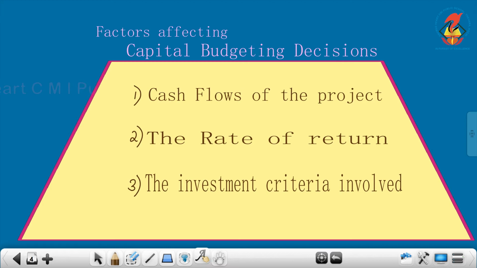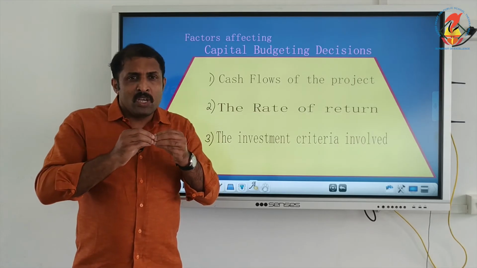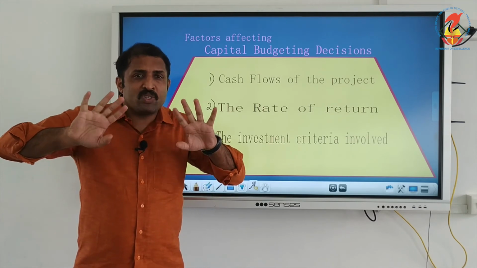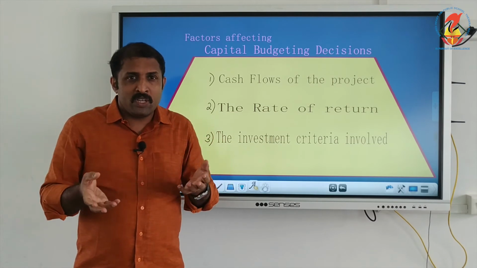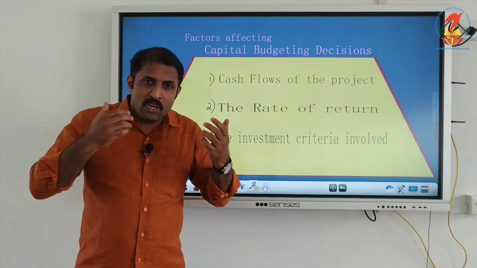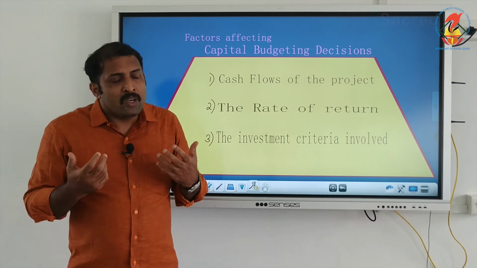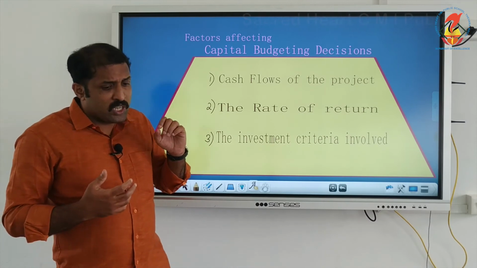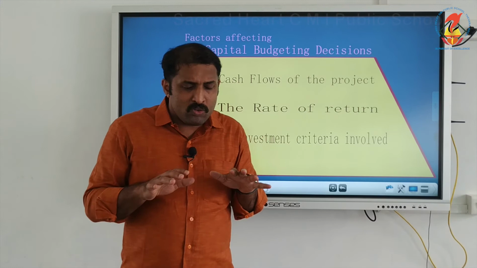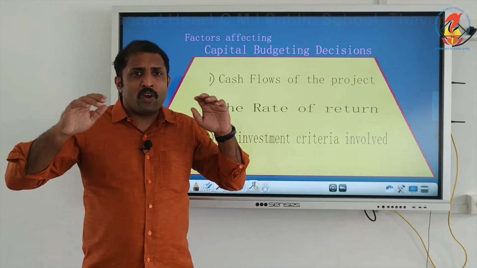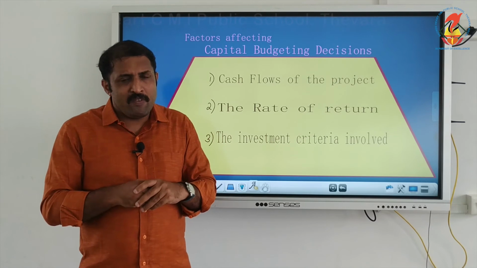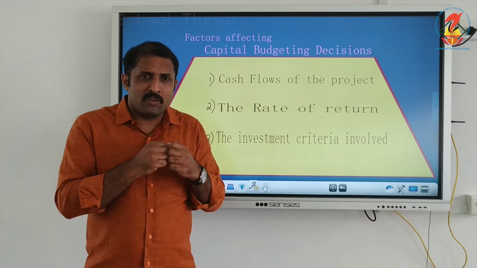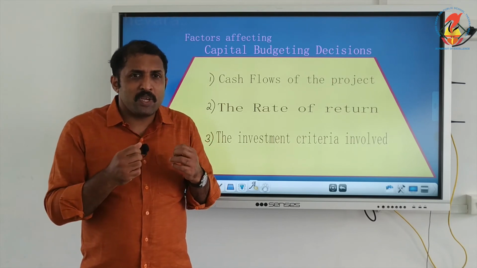Cash flow of the project means, if you are looking at a firm, you can see cash flows into the firm and outside the firm. When we are purchasing a machine, cash flows out. When sales are happening, cash comes in. So inflow and outflow of cash happen. So when we are going for a capital budgeting decision, we have to see how much is the inflow and outflow of cash. Especially when we are investing into long-term assets, receipts must be there, expenses must be comparatively lesser.